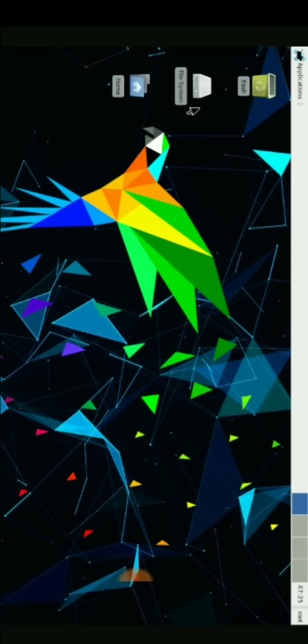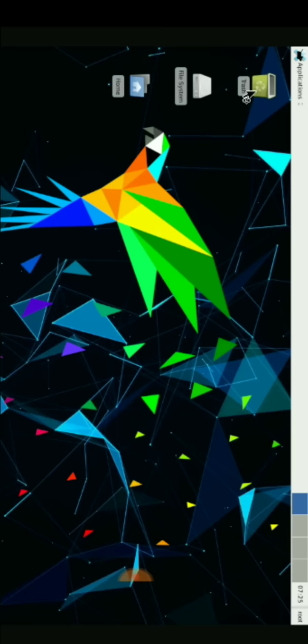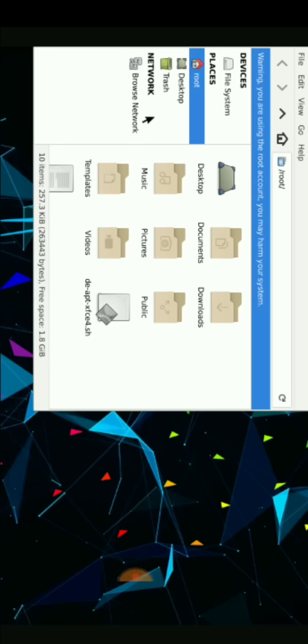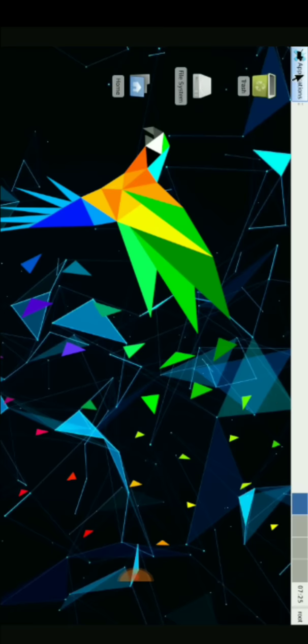That's why we need to manually install every application and everything. This is our desktop, documents, downloads, music and root. So we get that operating system GUI.